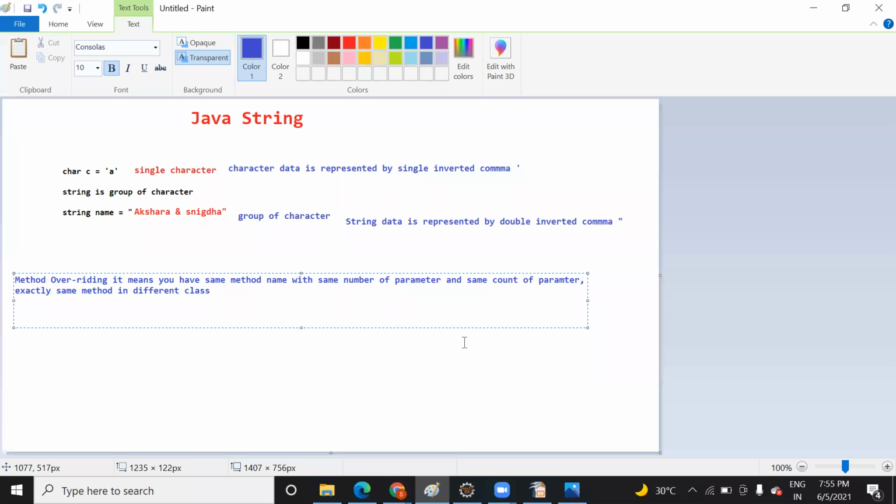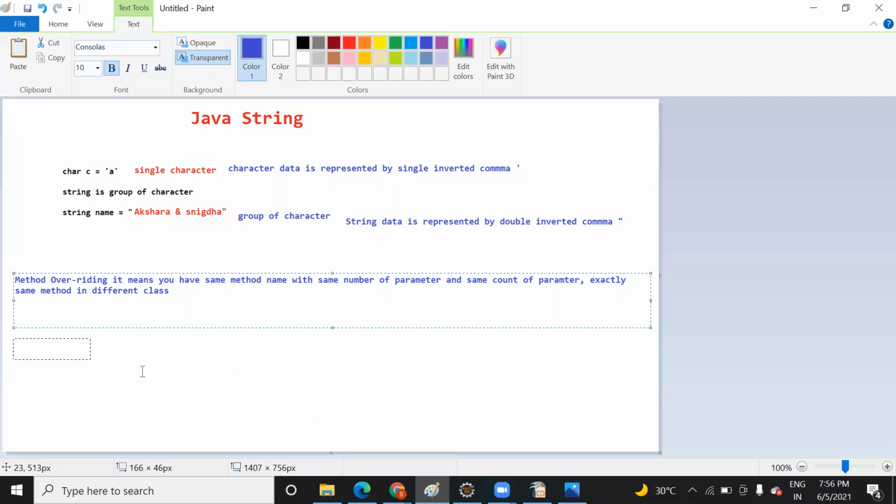Yeah, okay. So method overriding means that if you have the same method name with the same count of parameters, or in short, exactly the same method in a different class, that is method overriding. So these two concepts are there inside your polymorphism: overloading and overriding. This thing is missing in the C language. It is available in C++, and Java provides you more opportunity to use the same method name. So this is the advantage of polymorphism.